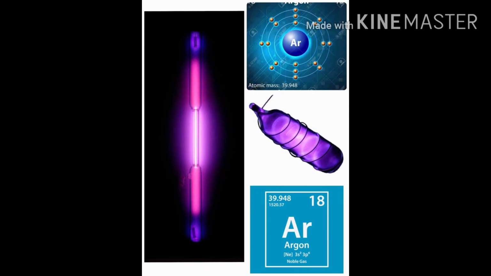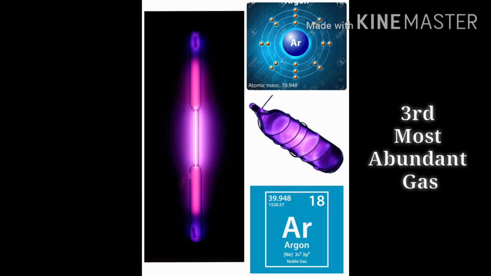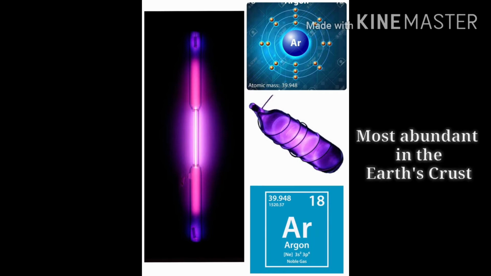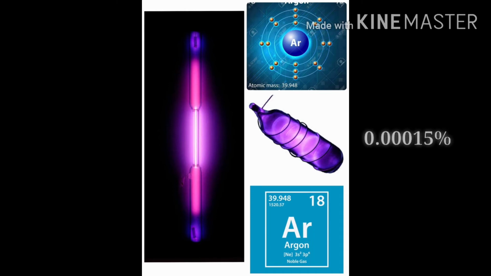Argon is a chemical element with the symbol Ar and atomic number 18. Argon is the third most abundant gas in the Earth's atmosphere. It is more than twice as abundant as water vapor, 23 times as abundant as carbon dioxide, and more than 500 times as abundant as neon. Argon is the most abundant noble gas in the Earth's crust, comprising 0.00015% of the crust.